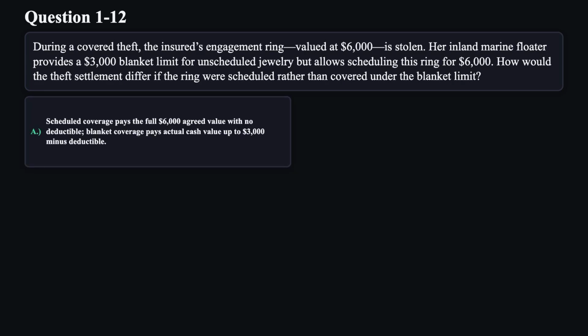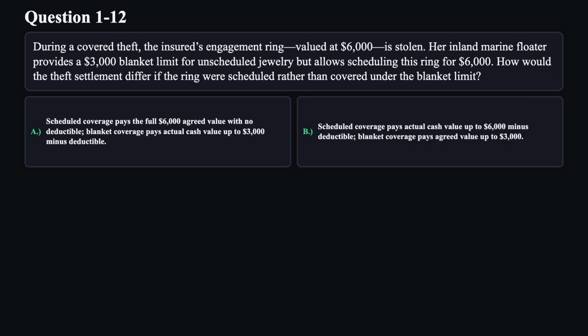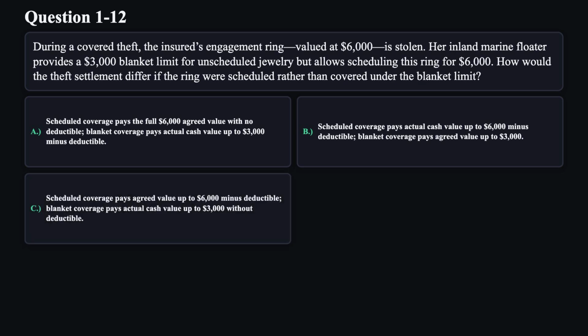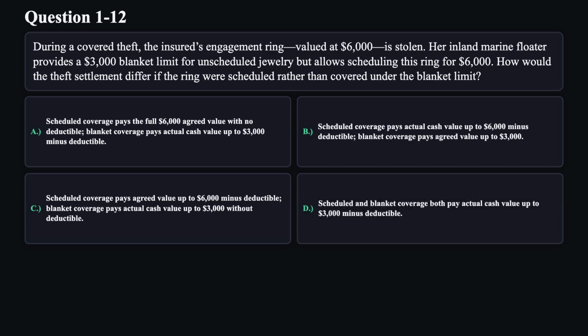A. Scheduled coverage pays the full $6,000 agreed value with no deductible. Blanket coverage pays actual cash value up to $3,000 minus deductible. B. Scheduled coverage pays actual cash value up to $6,000 minus deductible. Blanket coverage pays agreed value up to $3,000. C. Scheduled coverage pays agreed value up to $6,000 minus deductible. Blanket coverage pays actual cash value up to $3,000 without deductible. D. Scheduled and blanket coverage both pay actual cash value up to $3,000 minus deductible.